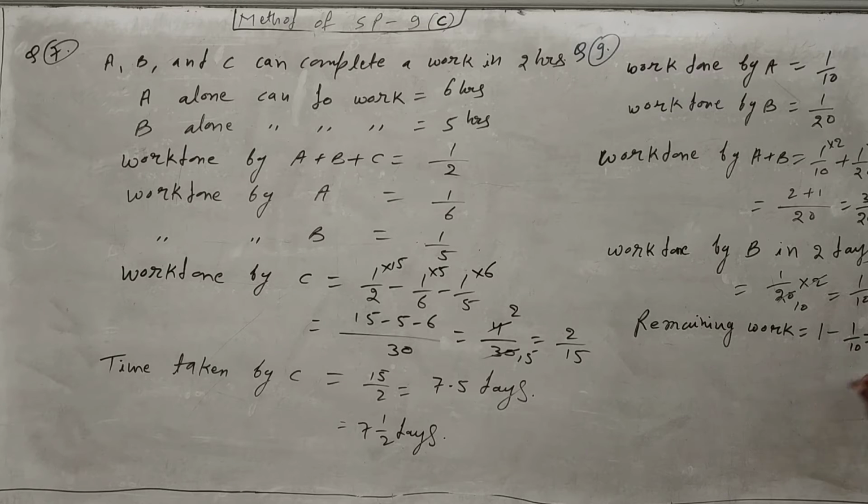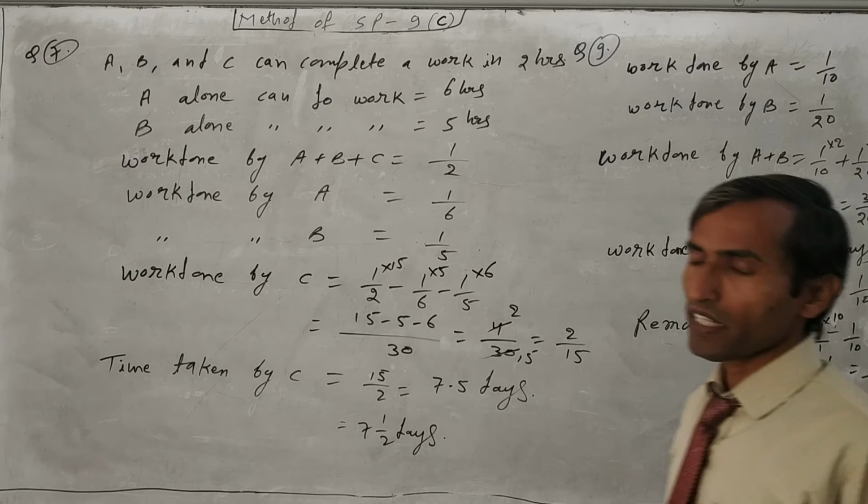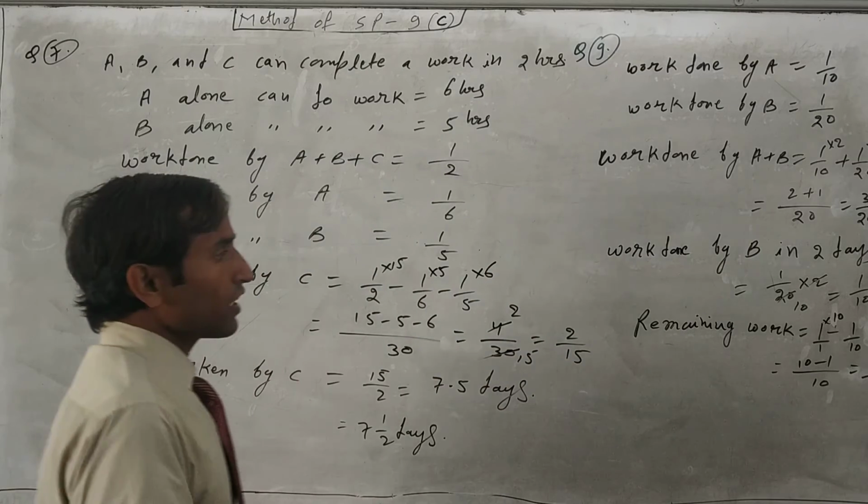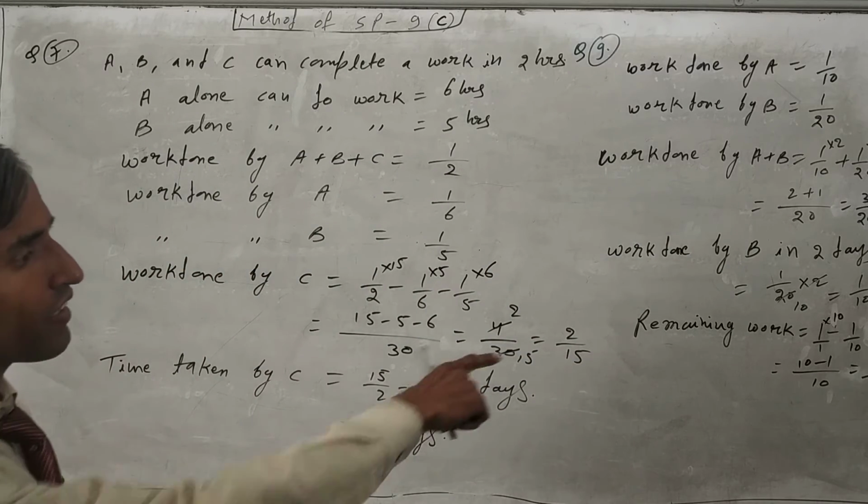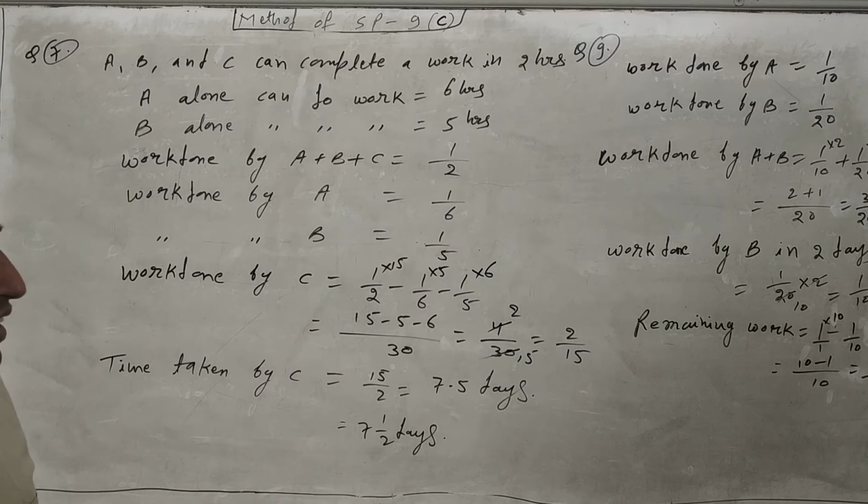We will take LCM here. So LCM will be 10. So 9, we will multiply here 9 because nothing is 10 means 1. In one table 9, 10 will come 10 times. We multiply by 10 here. So 10 minus 1, it will come 9 upon 10. Means remaining work will complete 9 upon 10. In how many days we will find this one, then we can find the final answer.